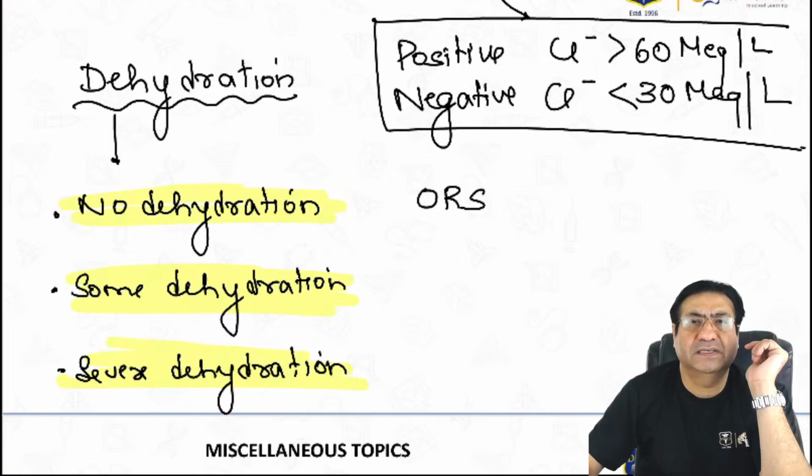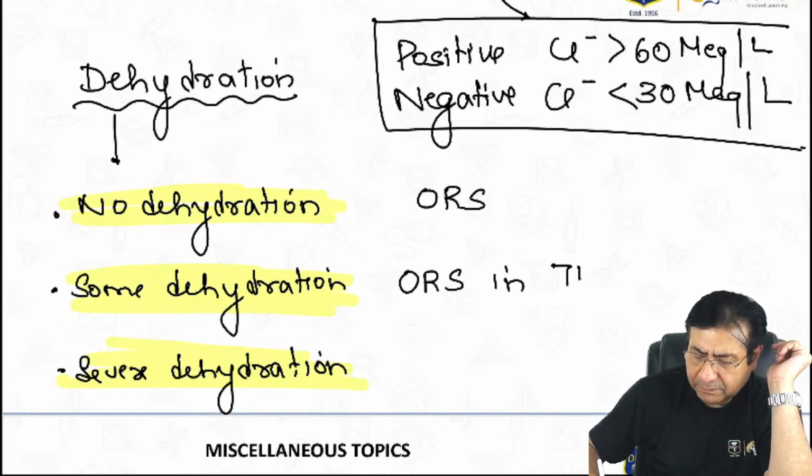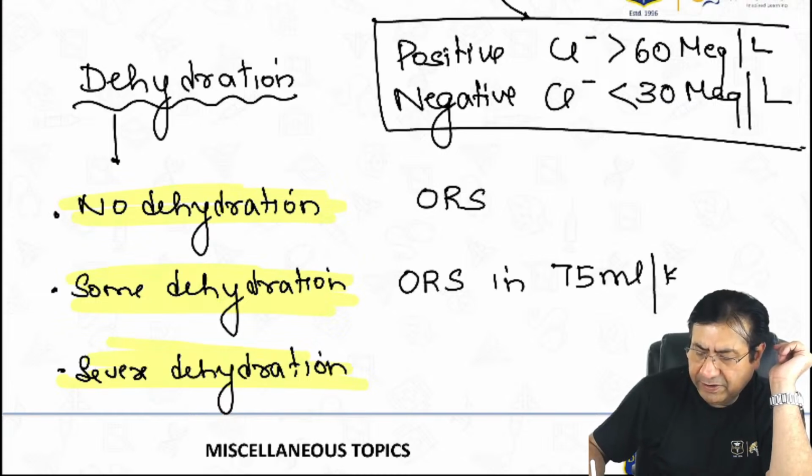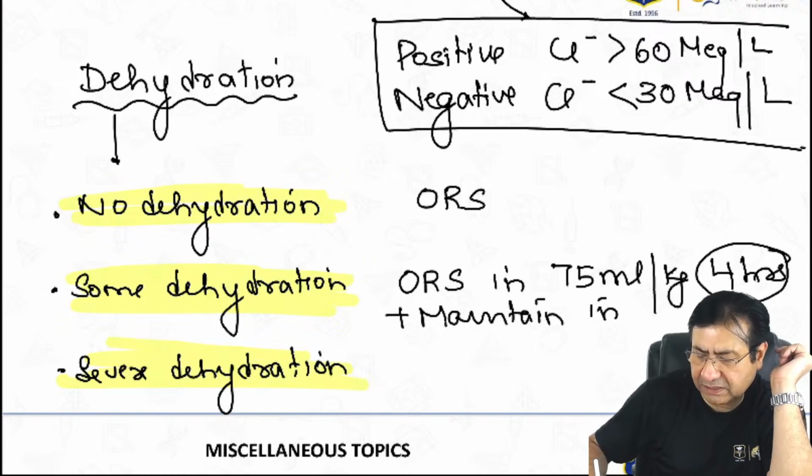The treatment of some dehydration is ORS, 75 ml per kg given over a period of 4 hours, plus maintaining the child in hydration.